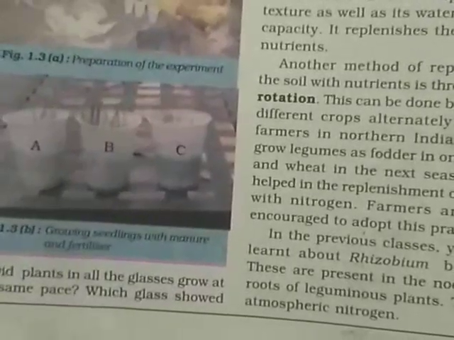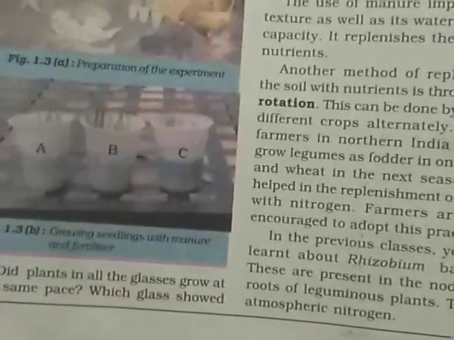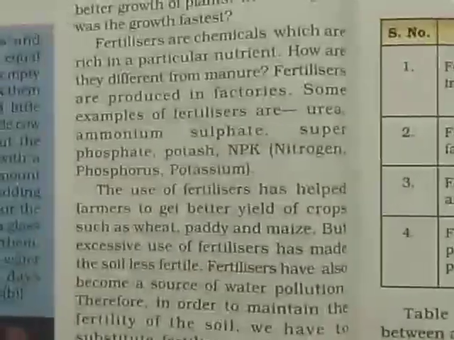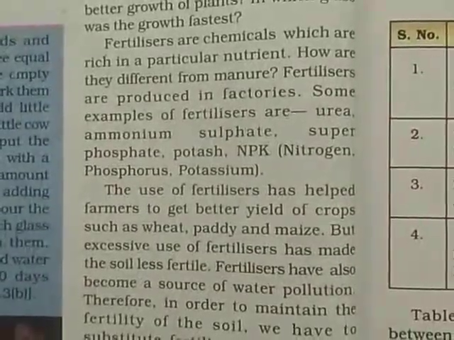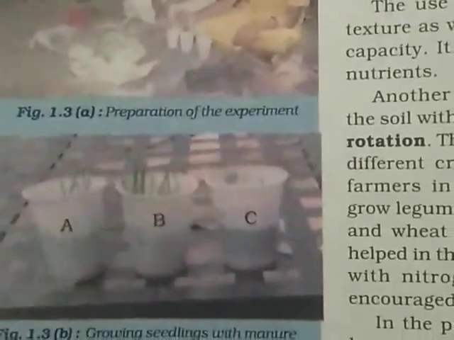Did plants in all the cups grow at the same pace? Which cup showed better growth of the plants? In which cup was the growth fastest? We can all say that it is in cup B.